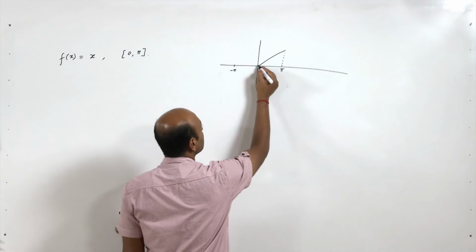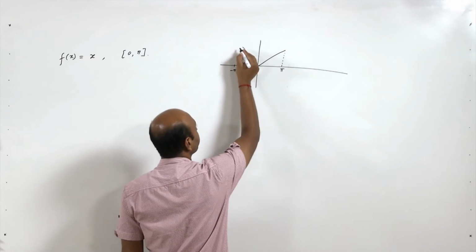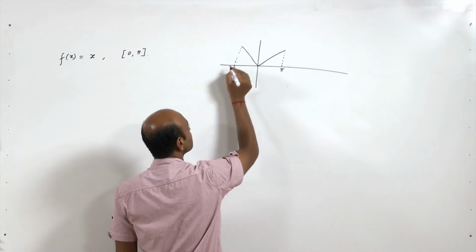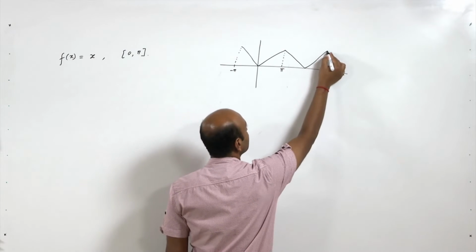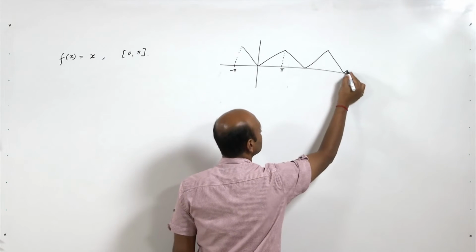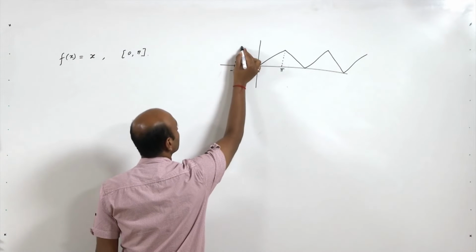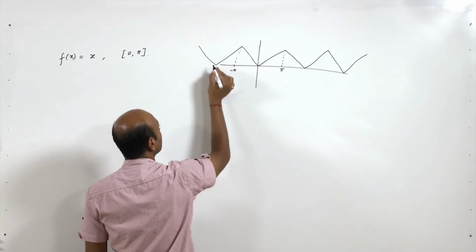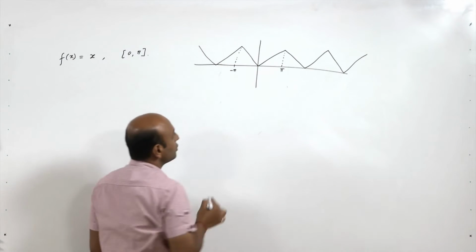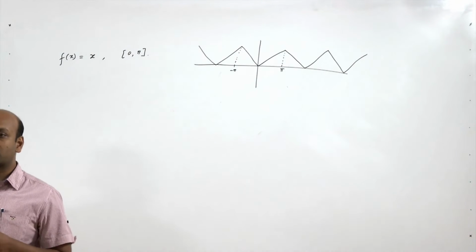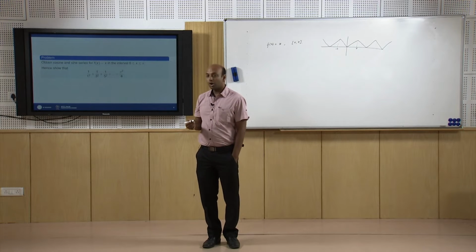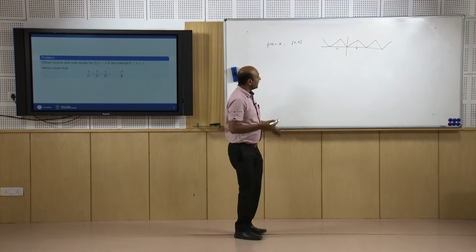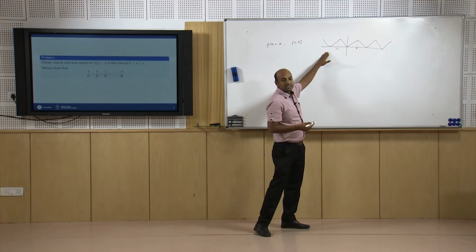So, we extend this function like this, and similarly here also, and similarly here also. This will be an even extension of this function, and now we can write this function in the cosine series form.